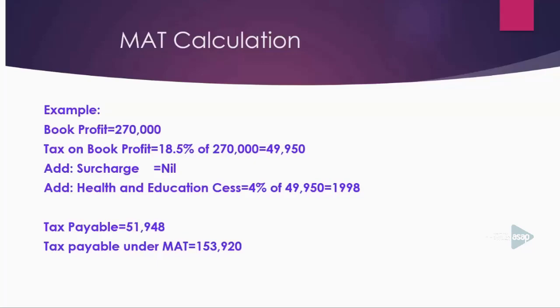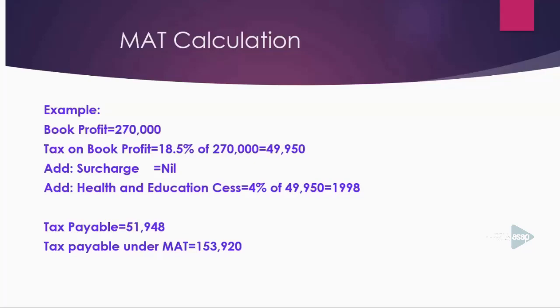Relevant health and education cess will be 4%. Then you have to add health and education cess at the rate of 4%. That means health and education cess will be 49,950 multiplied by 4 by 100. Then you will get 1,998. Then tax payable. What is the amount of tax payable?